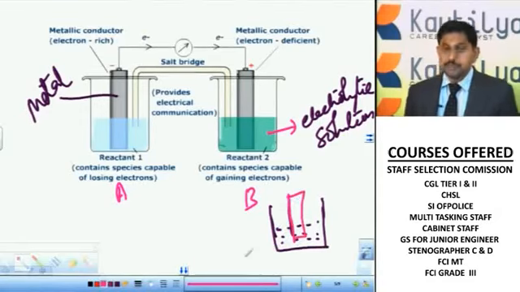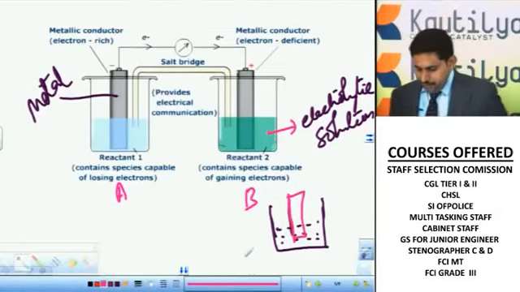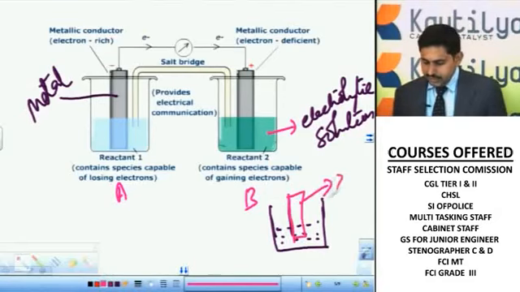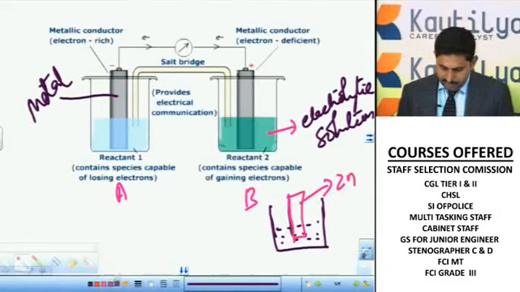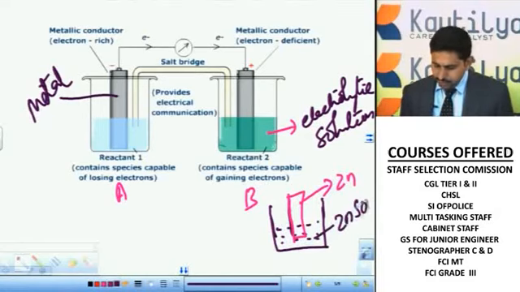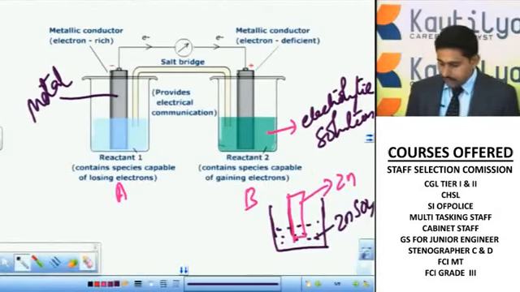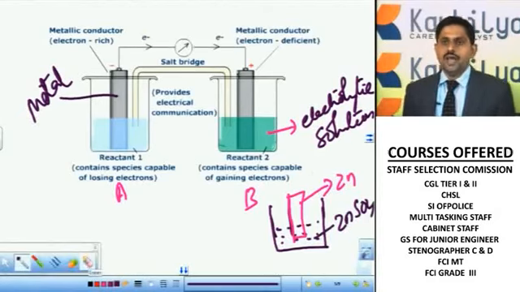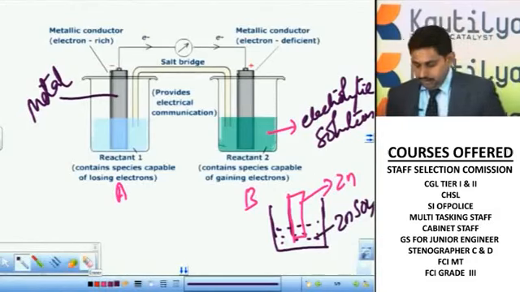Okay, I kept the metal rod. Say for example, I have taken zinc metal, and consider this as a zinc sulfate solution. So now the zinc metal is kept in the zinc sulfate solution. What is actually happening here? That we'll discuss.